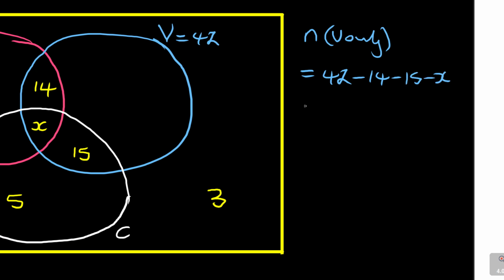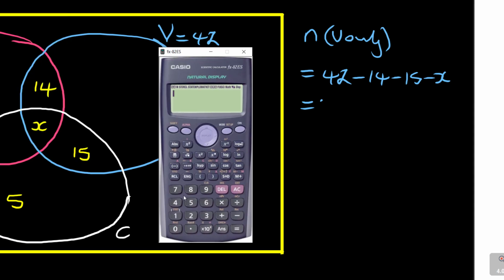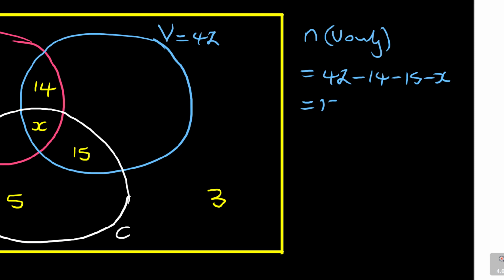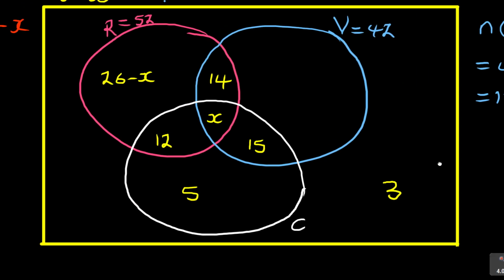This is still fine, which is equal to, if you subtract that now, relying on the calculator, 42 minus 14 minus 15. It gives me 13. So it is 13 minus what? Minus X. So this is this group here.